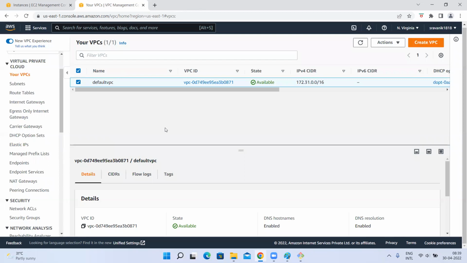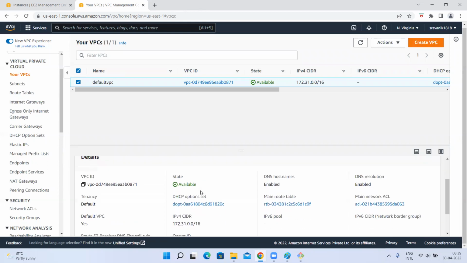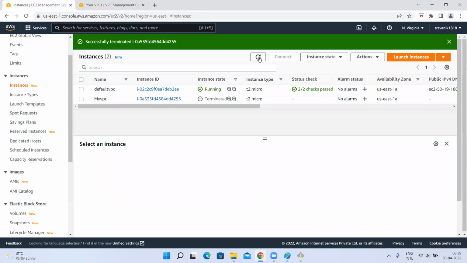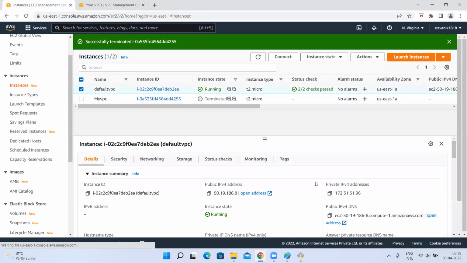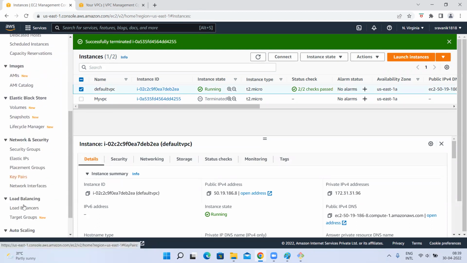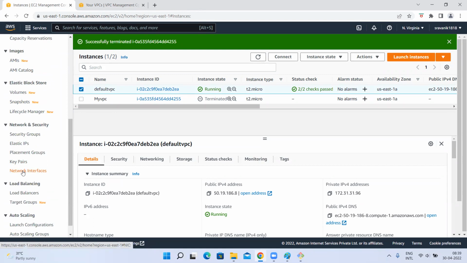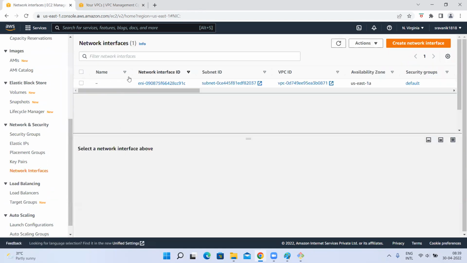The next, the final concept is ENI, Elastic Network Interface. This ENI is nothing but a private IP. Okay. So if you select an EC2 instance, how many private IP addresses are there? Here for this is one IP address, right? Now if I go to Network interfaces here, you can see this one ENI is there.